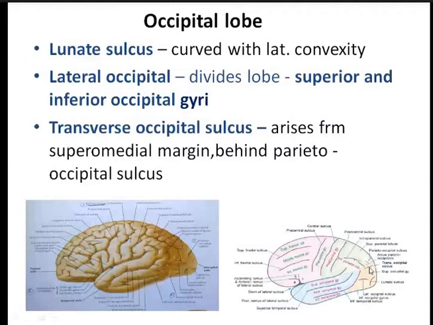An important sulcus in the occipital lobe is the lunate sulcus, with the convexity facing laterally. And there is one more, the lateral occipital sulcus, which runs transversely. This lateral occipital sulcus divides the occipital lobe into the superior and the inferior occipital gyri.